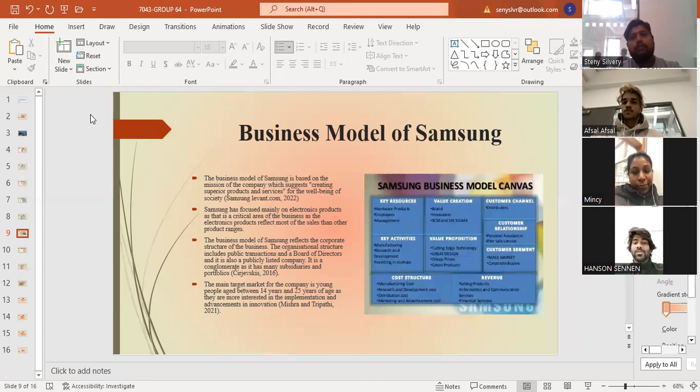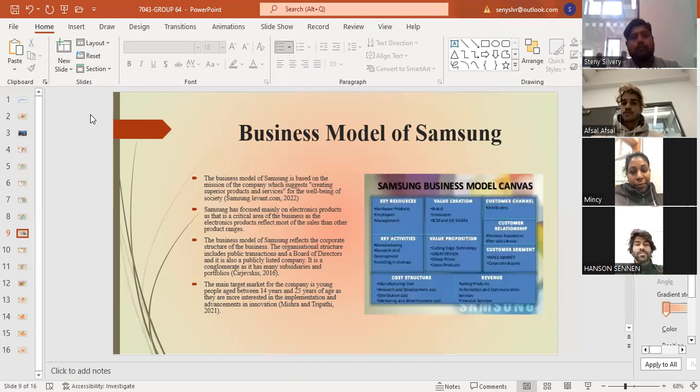The business model of Samsung also reflects the corporate structure of the business, and the organization structure includes public transactions and a board of directors. Samsung is a publicly listed company, and it is a conglomerate as it has many subsidiaries and portfolios. One of the main targets of the company is youngsters between 14 and 25 years. They are also looking for new advancements and the implementation of innovation.